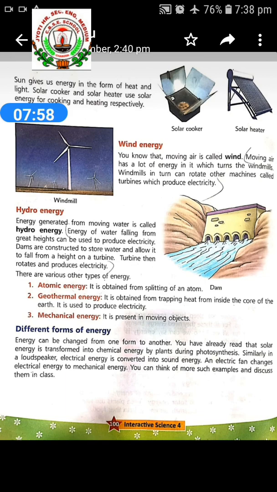Solar energy is transformed into chemical energy by plants during photosynthesis. Similarly, in a loudspeaker, electric energy is converted into sound energy. An electric fan changes electric energy into mechanical energy.